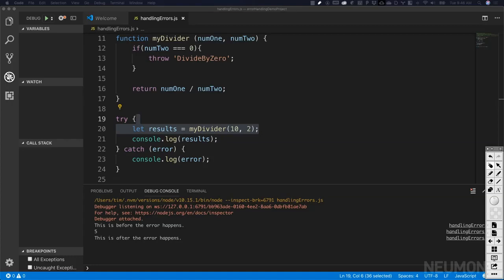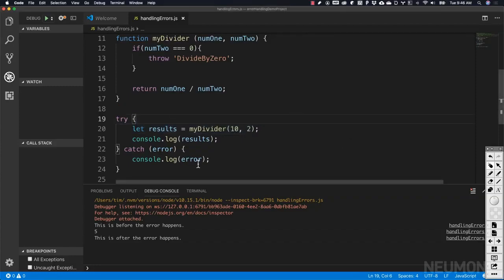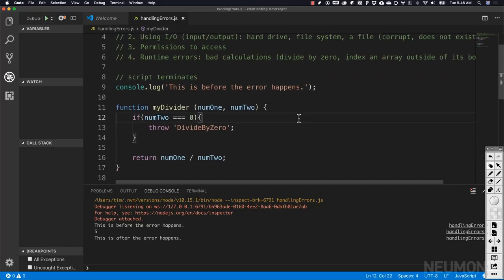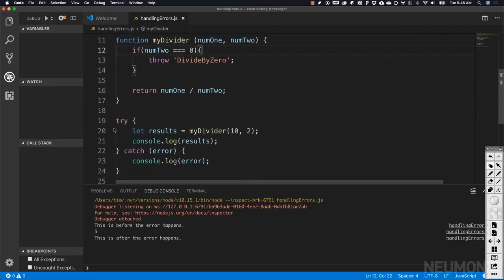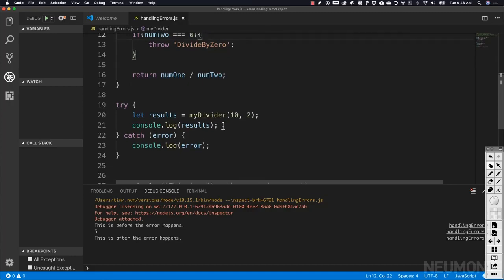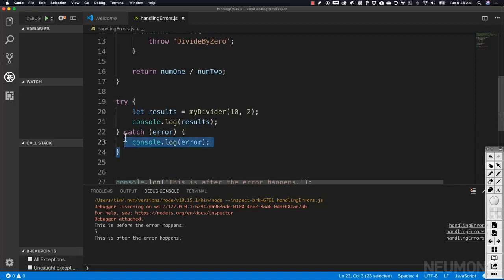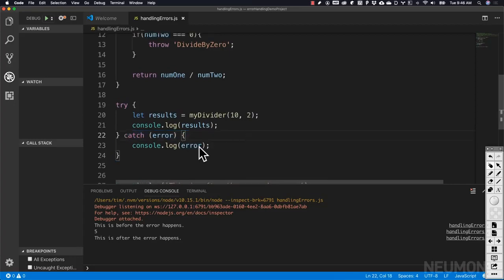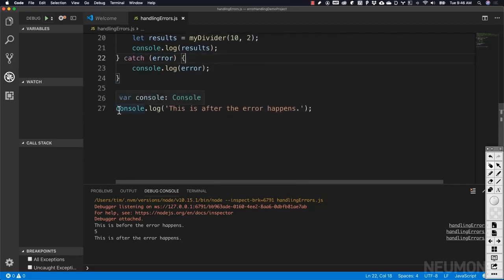If they do provide a 0 in the divisor, then we end up with an error being executed, but we catch it. All right. So this is catching an error in an exceptional situation, providing code that will capture that error and handle it gracefully so that our script does not completely fail.